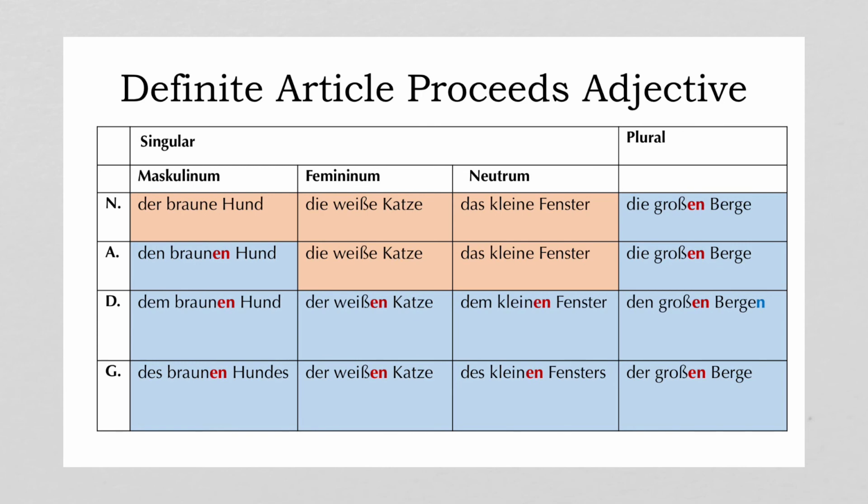So again, to walk back through the steps, let's go to the plural column. Every single one of the adjectives has an en. We have for the nominative plural, die großen Bürger, accusative, die großen Bürger, and then the dative, den großen Bürgern. You notice that in the dative case, the noun Bürger has an n at the very end. That's to signal that we're dealing with the dative case. All the rest of them, you don't change the noun ending. And then genitive plural, der großen Bürger.